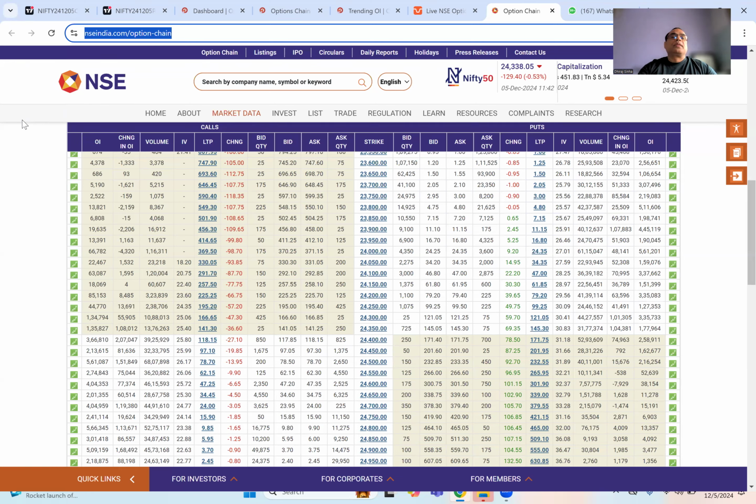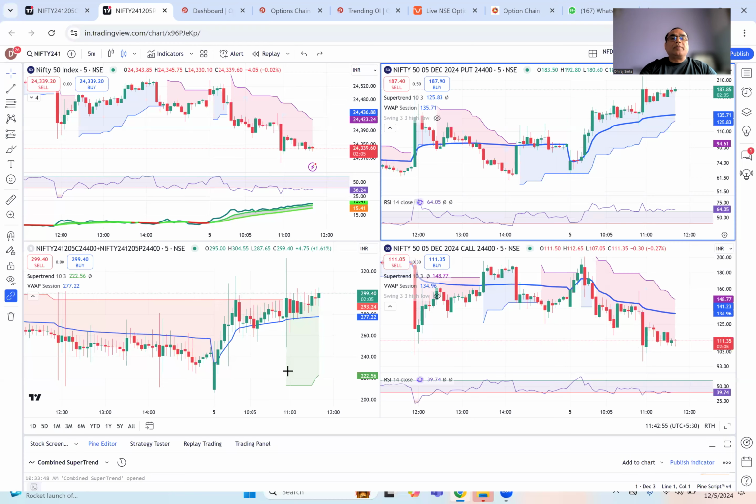Just to summarize, what am I saying? I'm saying that I am looking at four different charts. One is the underlying chart. Second is the straddle chart. Third is the ATM put and ATM call. And what am I looking in those charts? I'm looking at the direction using price action, using super trend and VWAP.